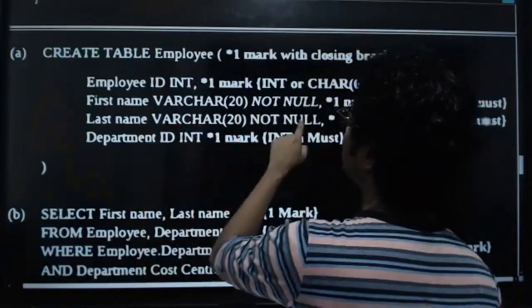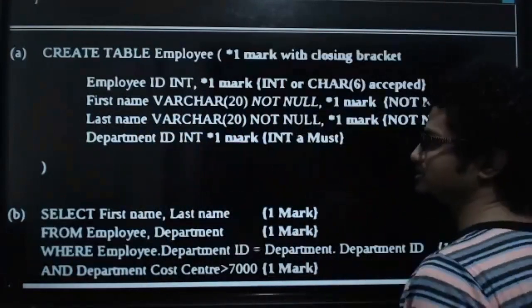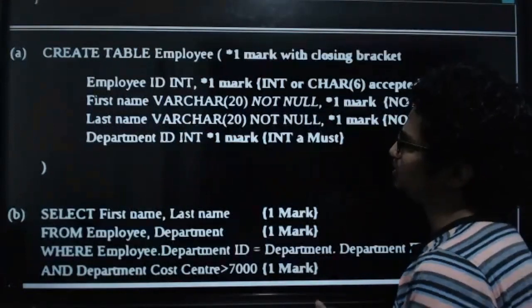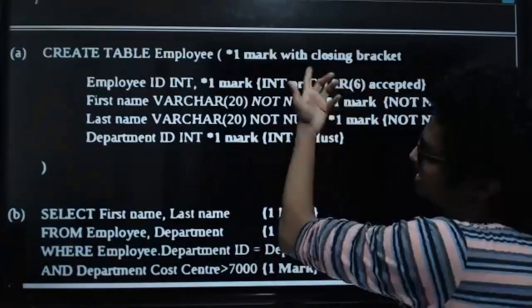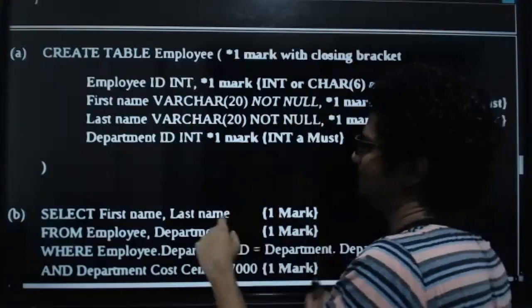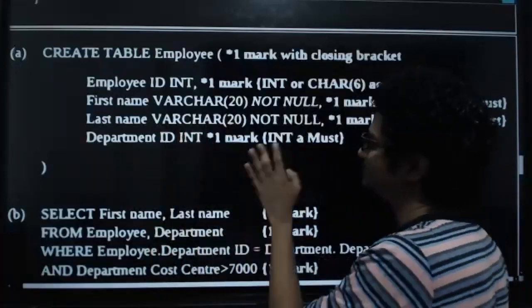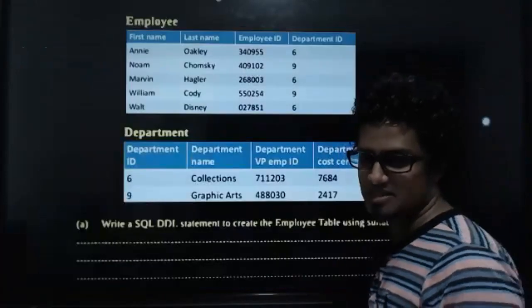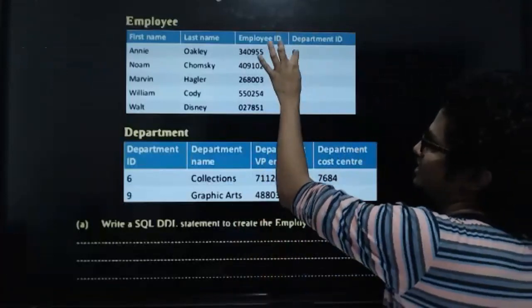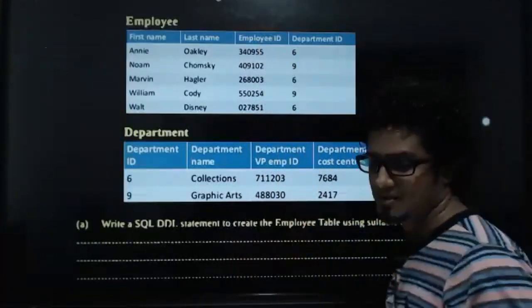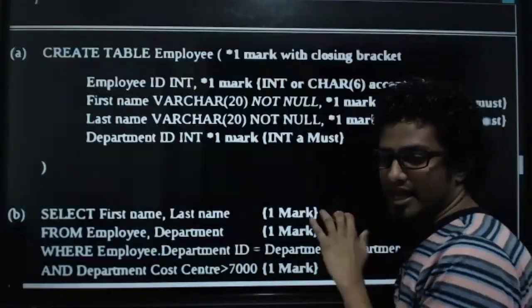Last name varchar 20, not null. Not null is a must. By the way, I have not mentioned not null here; you can, but I have not enforced it. And then department ID int is a must. You can see clearly it's an integer, right?